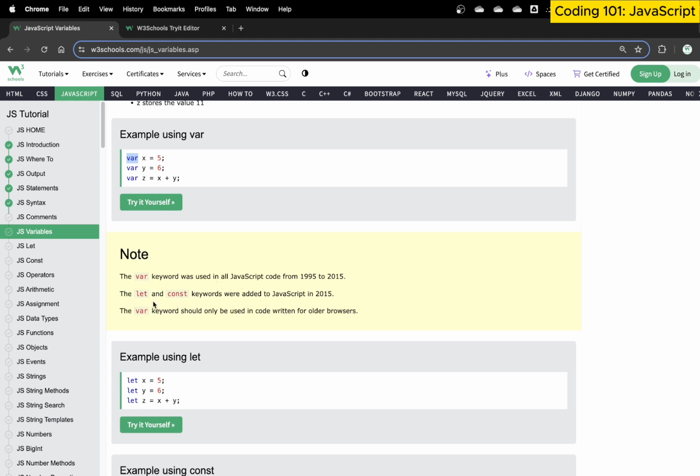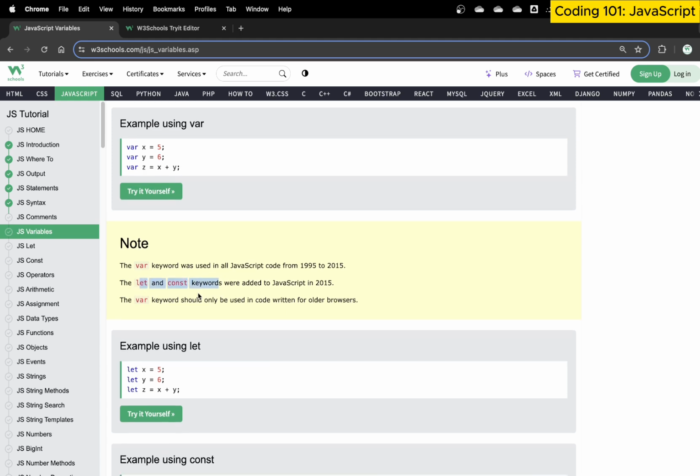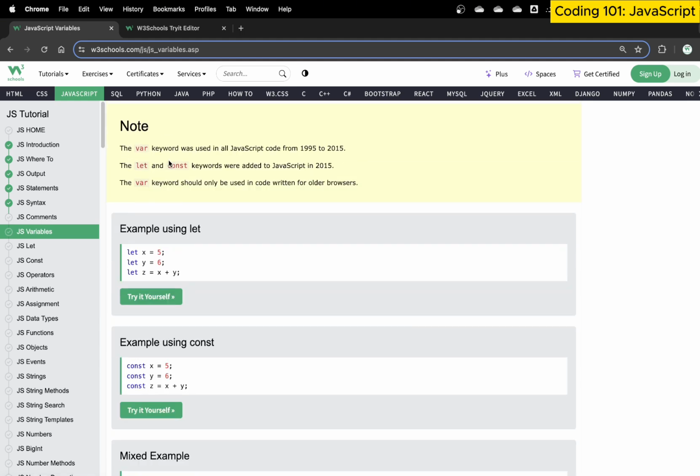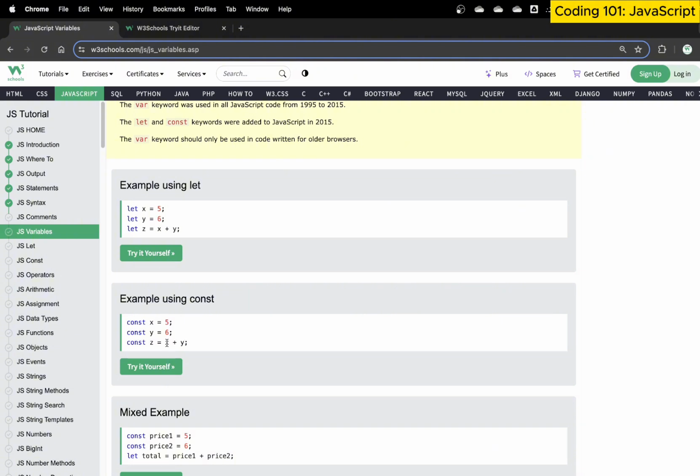as a variable. Similarly, let and const are two other keywords, meaning that you cannot use var itself as a variable name. So this is a variable name, variable name, variable name. This means, hey, this is a var, this is a variable, x is equal to 5. So we can use var, we can use let, we can use const.